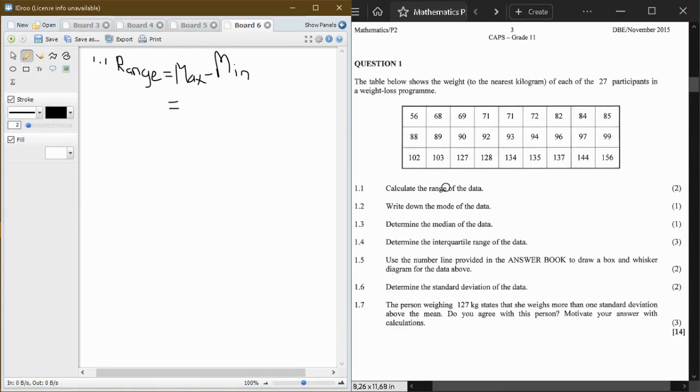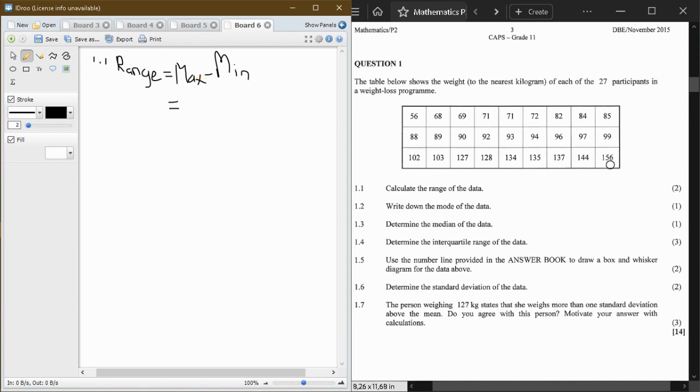For example, let's say they were random, let's say it started with 68 and then here it was 56, and then you take 68 as your minimum value. No guys. So in this case they made our job easier. They put it in ascending order. So please, guys, take note of that. They must be in what? Ascending order. And then now, what is our maximum value?